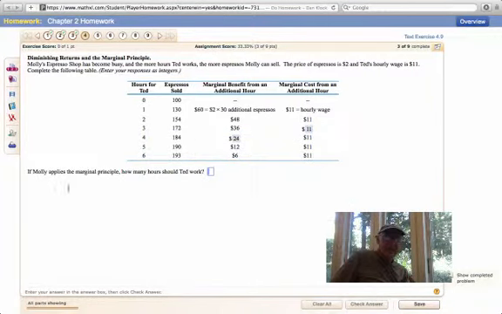Perfect. So this last question is, if Molly applies the marginal principles, how many hours should Ted work? If you take a look, if he works for 6 hours, he would bring in basically 3 more espressos sold, and it would only have the marginal revenue of $6. Then his cost for that 6th hour is higher than the revenues. So at the 5th hour, he's bringing in $12 of marginal benefit, and the cost is only $11. So 5 hours is what Ted should work. That is the optimal time.